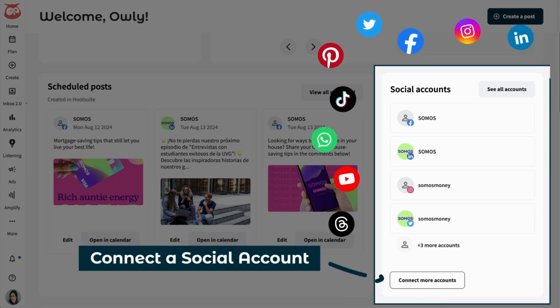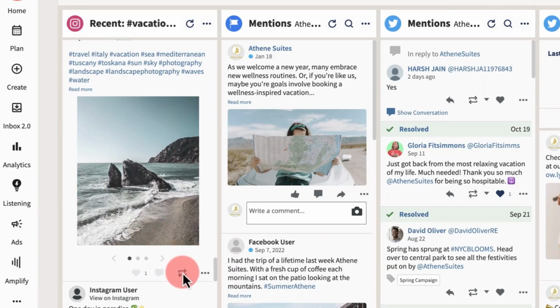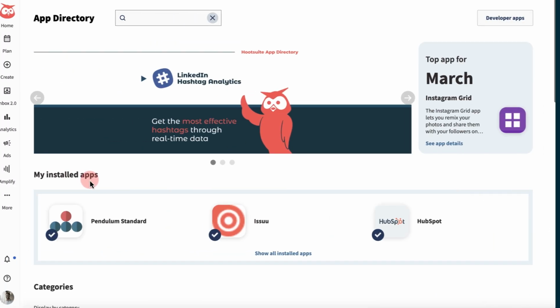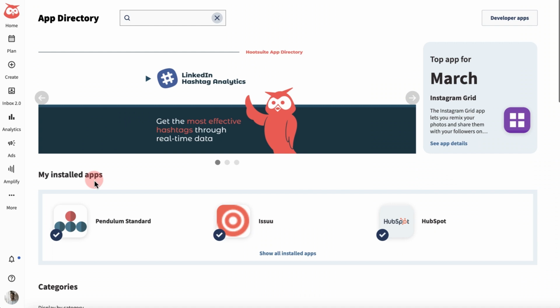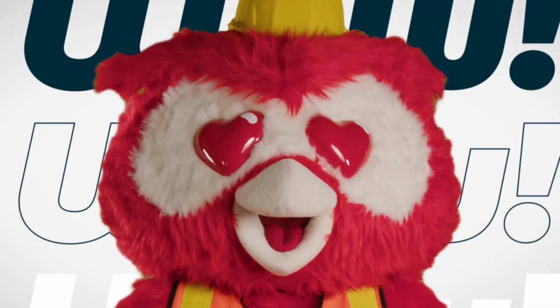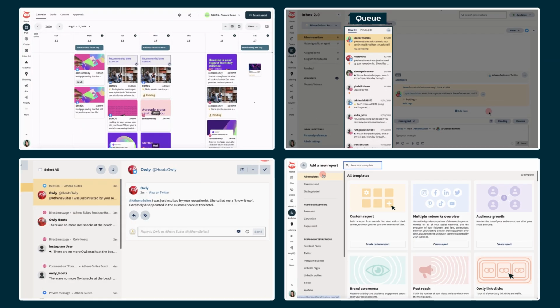Once your accounts are set up, we'll show you how to monitor your networks and strengthen engagement with your audience in real time. We'll also give you a tour of the Hootsuite mobile app, so you can manage your content on the go, and walk you through the app directory, which is an extensive library of tools you can add to your dashboard.